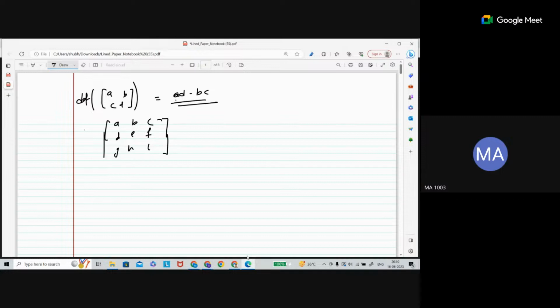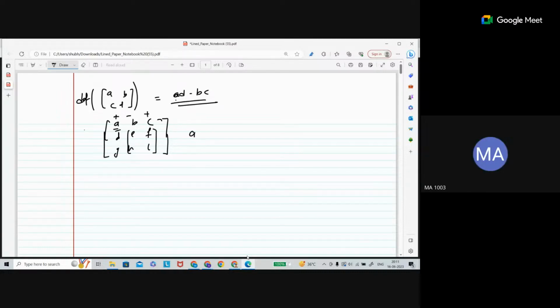if it is a 3 cross 3 matrix, you will divide this matrix to find determinants of order 2. You can change this to minor matrices, and that is what we call the minor and cofactor. Taking this entry and excluding its row and column, you can find this minor. With the signs, this is plus, this is minus, and this is plus.